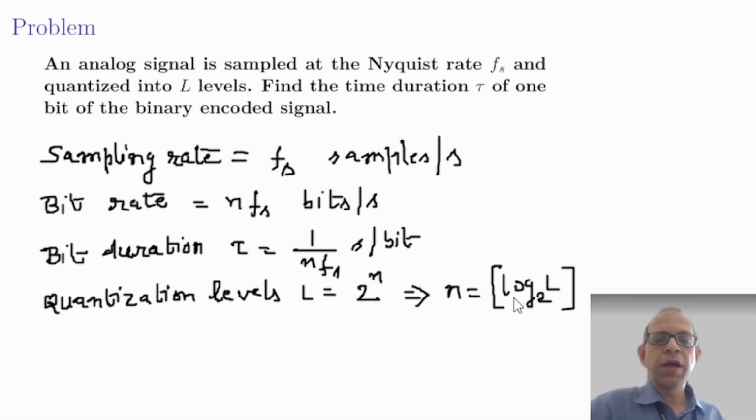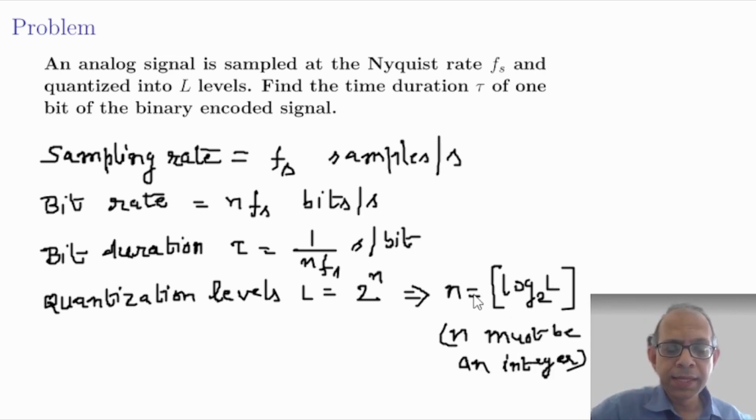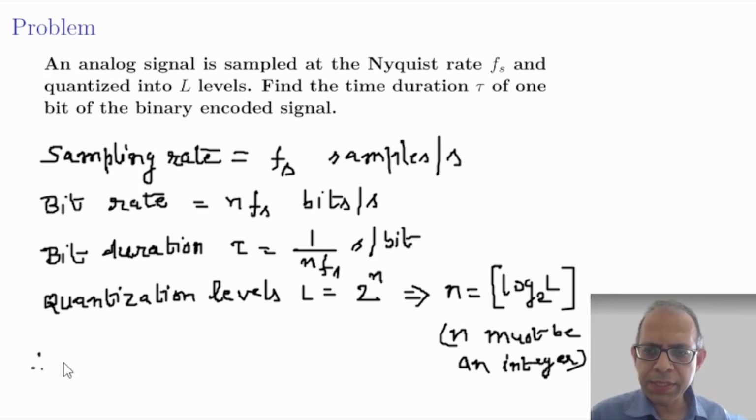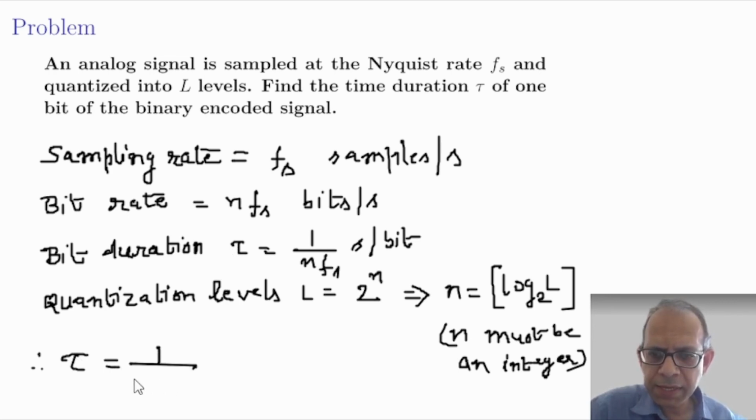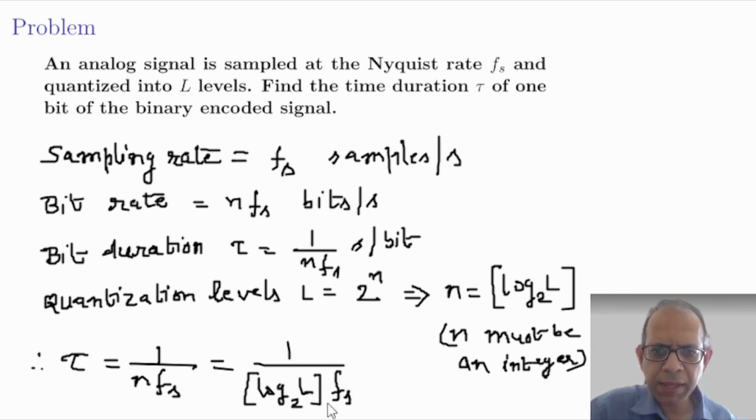So we enclose it within brackets to show that n must be an integer. This n would be either the floor of log L or the ceiling of log L, depending on other constraints given in a problem. Here we just take it to be an integer. Accordingly, the bit duration tau is equal to 1 by n fs, equal to 1 by the integer value of log L base 2 times fs. So this is the answer.